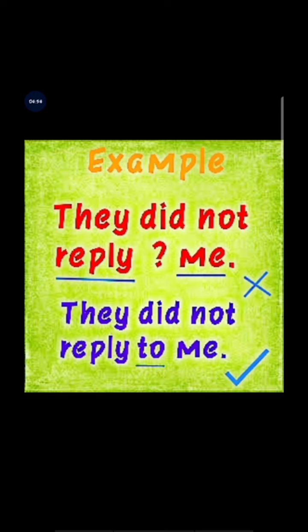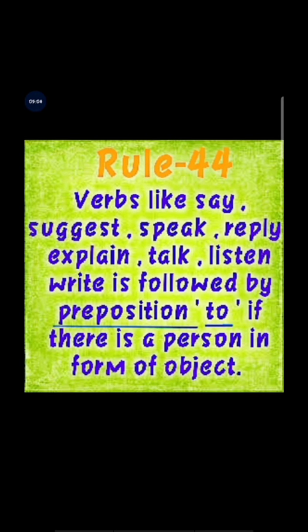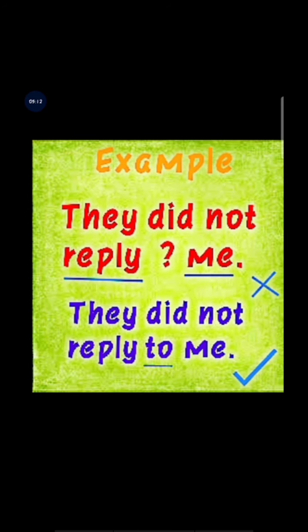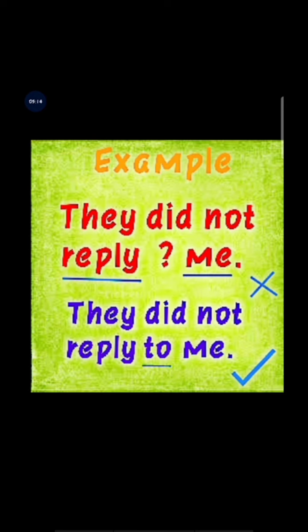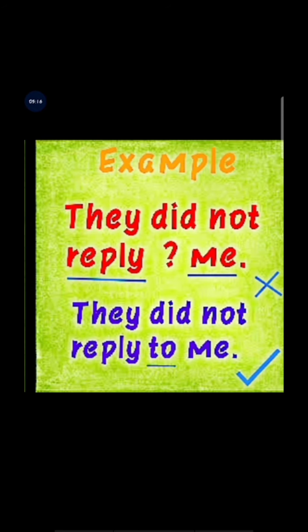Here is the example: they did not reply me. Something is missing here. According to the rule, we know that it should be followed by the preposition to. So what will be added? They did not reply to me.